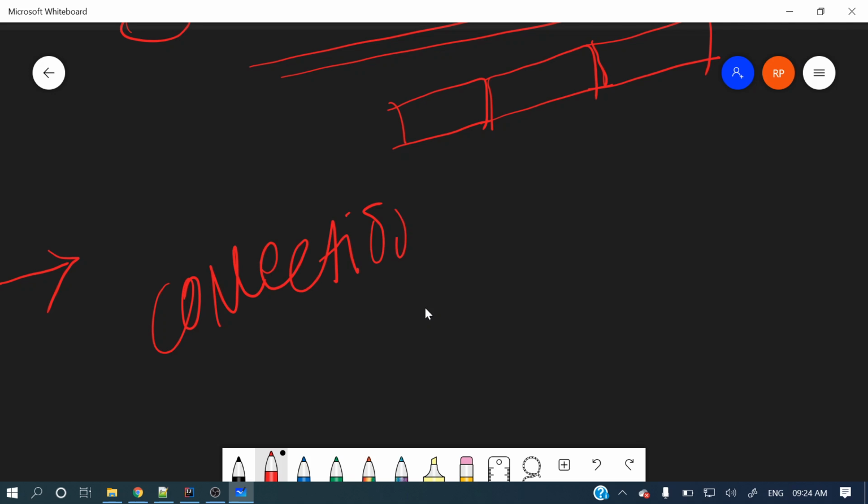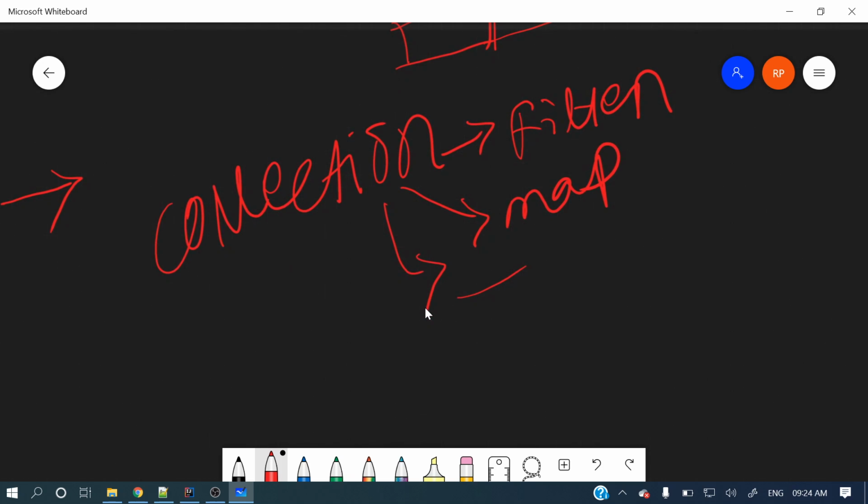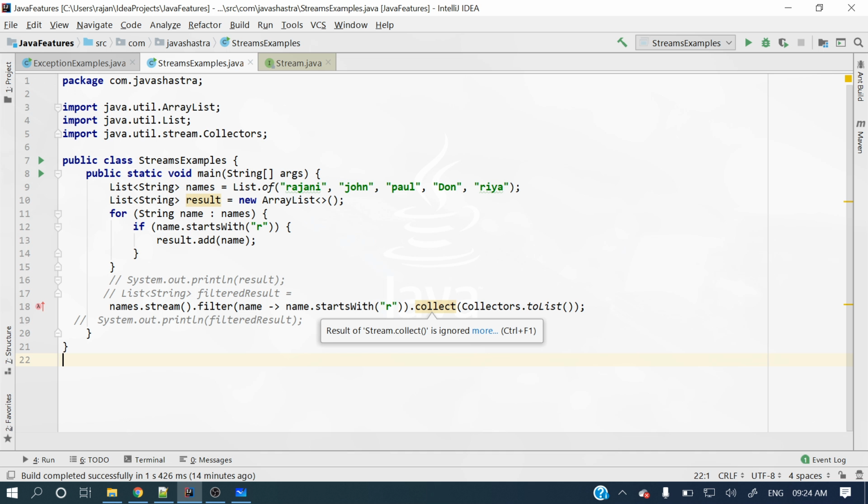On top of a collection you can perform different kinds of operations like filter and map and some other operations, right? For this, the streams API is very important, right? So hope you got a clear picture, a basic introduction to the stream API.